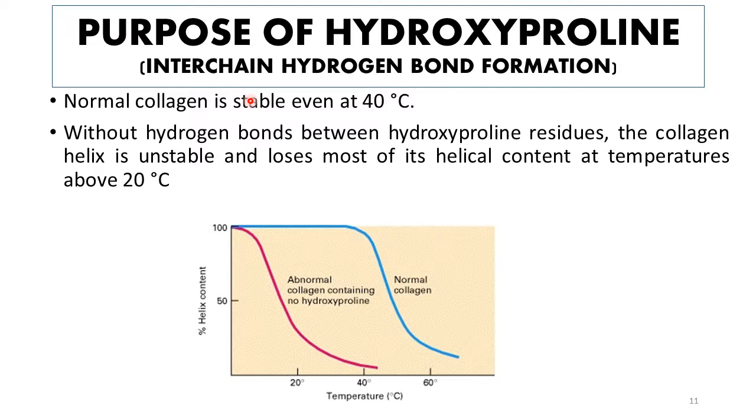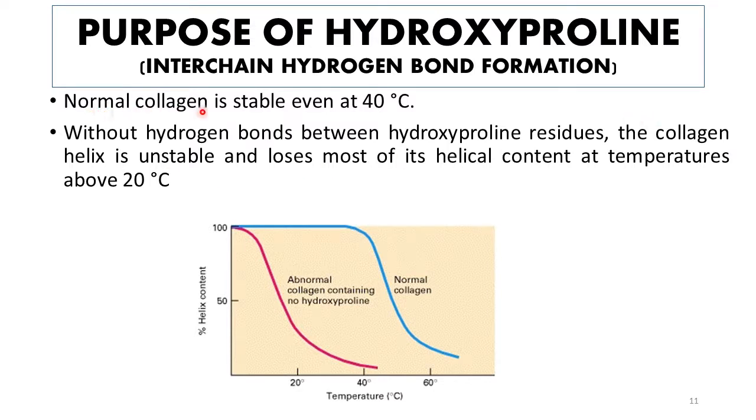It is formed due to the presence of hydrogen bonds between the three polypeptide chains. And hydroxyproline serves to increase the hydrogen bonding between the three polypeptide alpha chains of collagen. So in the absence of hydroxyproline, the hydrogen bond formation between the collagen polypeptide chains would be reduced, resulting in an unstable collagen structure. That is why the presence of hydroxyproline in collagen polypeptide chains is very important.